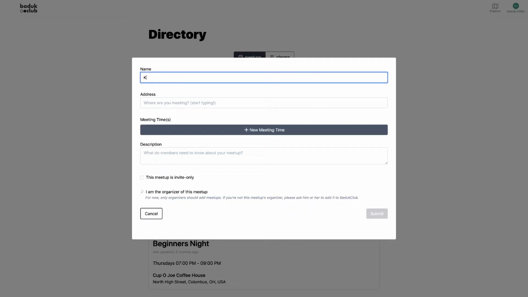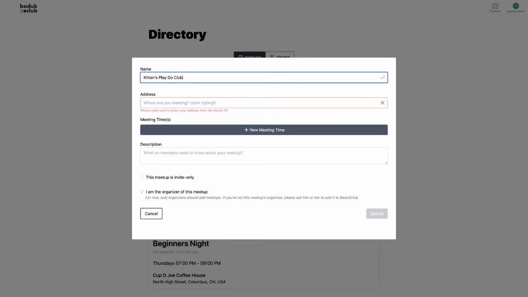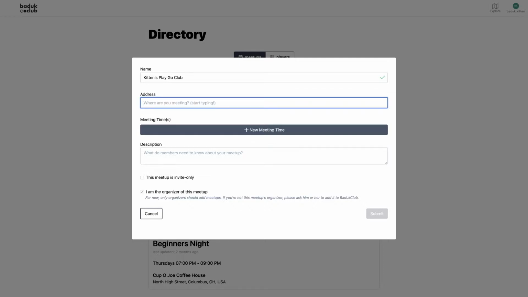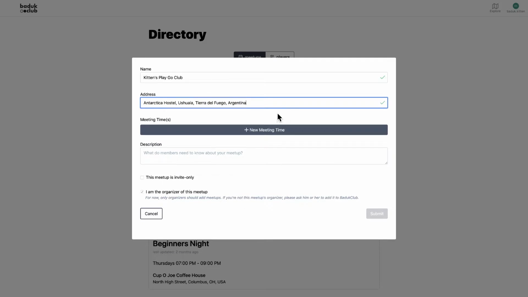All right. This is the Kittens Play Go meetup, or you can even say club. And we gotta choose a place. I like the end of the world. There's a really great place down in Ushuaia that I'm gonna have my club be. It is in the Arctica hostel. And that's a real place. I gotta choose a real place. I can't put in something fake.